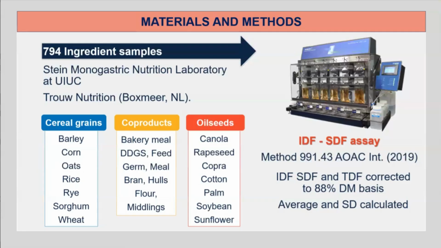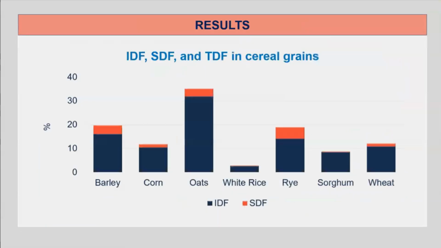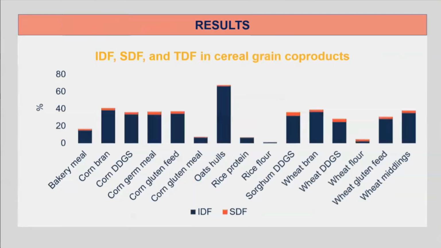Moving forward with the results, we observe that the majority of fiber in cereal grains is insoluble fiber. However, cereal grains like barley and rye contain more soluble dietary fiber than other cereal grains, but oats contain the most insoluble and total dietary fiber compared with other cereal grains. Among cereal grain co-products, we observe that there is a wide range in TDF depending on the parts of the grain that are retained after processing.